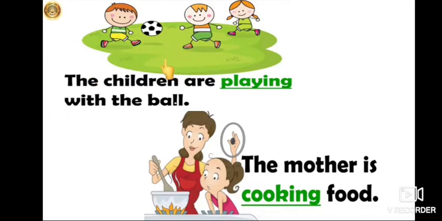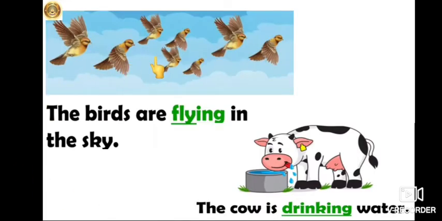What are these children doing? They are playing with a ball. So playing is a verb or an action word done by the children. What is mother doing? Mother is cooking food. So cooking is a work done by the mother. So it is an action word. It is also called a verb. Now these birds are flying in the sky. So flying is an action done by the birds. So it is an action word or a verb.